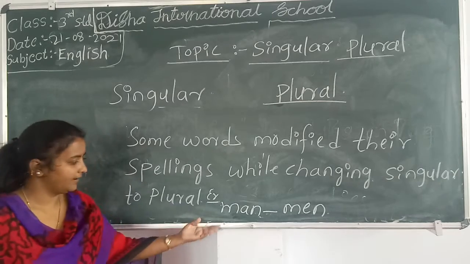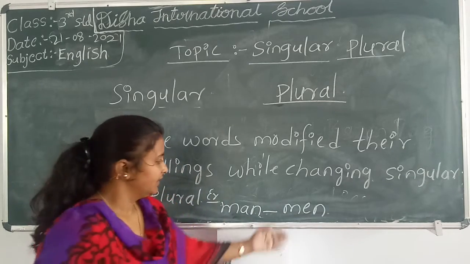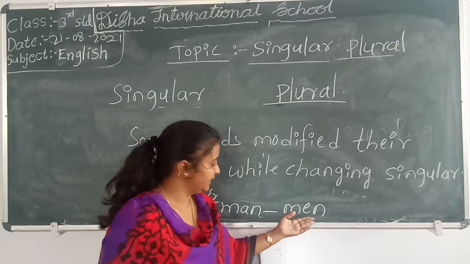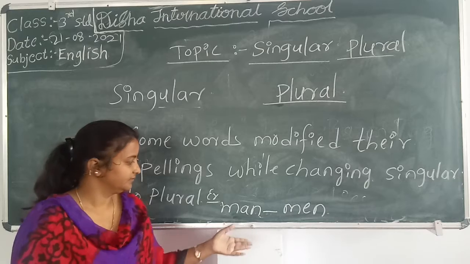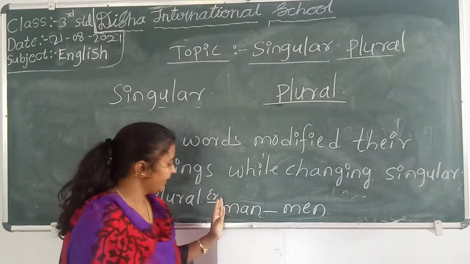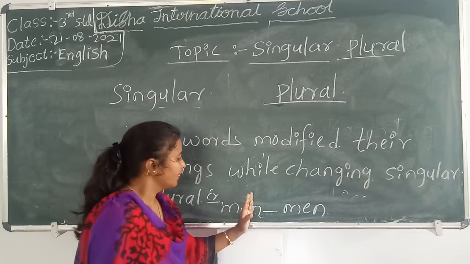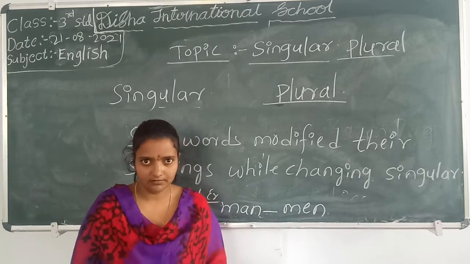MEN, men. MAN, man. Here is only one person, man. Here in plural, MEN, men. Many persons are there. That's the reason these spellings are modified while changing singular to plural. Understand?